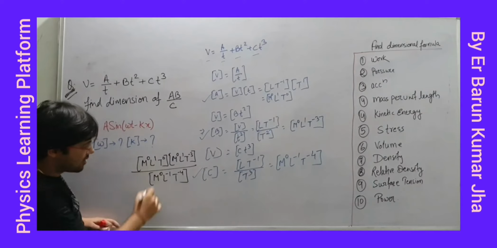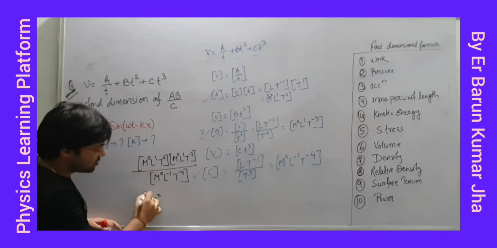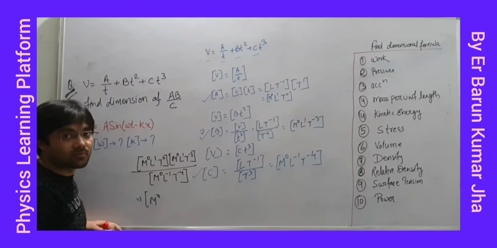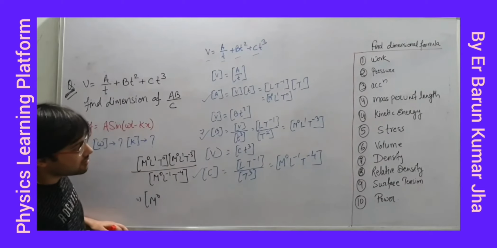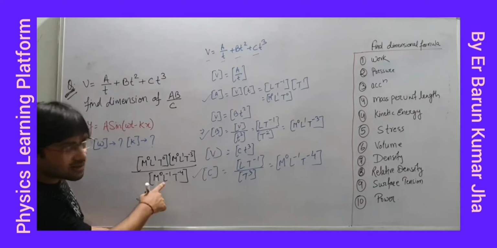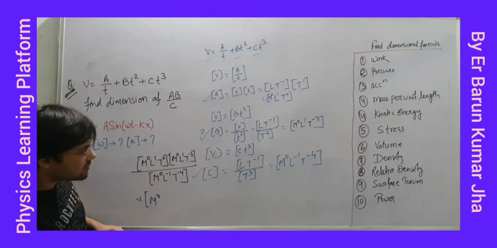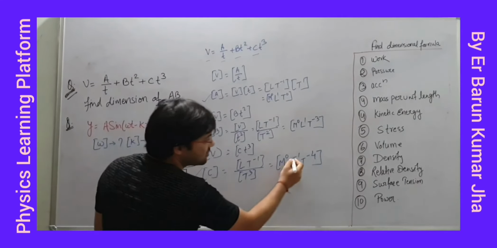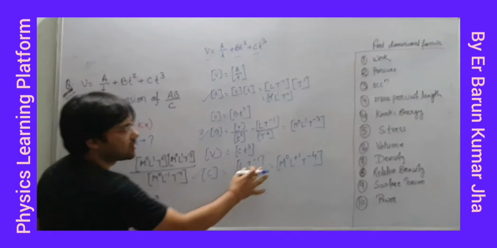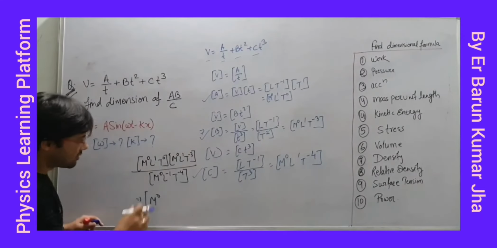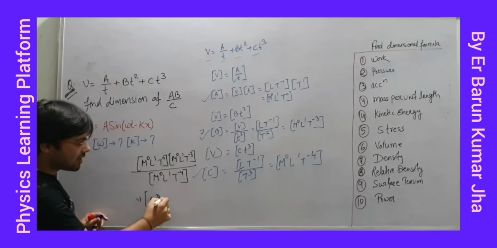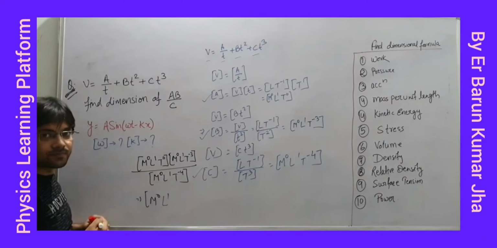Right? So, M is 0 only. Nowhere M is there. So M0. L1, L1, L2 in the denominator is minus 1, this will go up, so what will it do? It will make it -3. Right? Yes or no? But how did this come -1? This can't be -1. Because this is L1, so how did this become L minus 1? This will be L plus 1 or L1 only, right? So I have to rectify this one. This will be L1. This is L1. This is L1. This is L1. So only one L1 will remain, right?